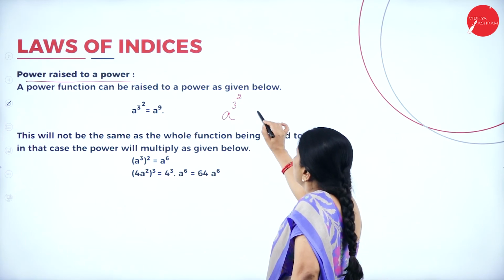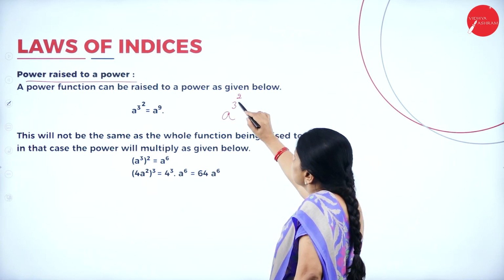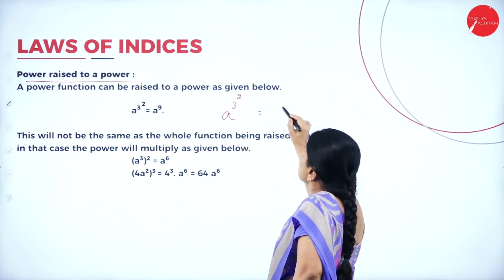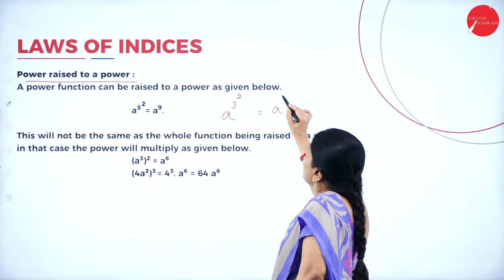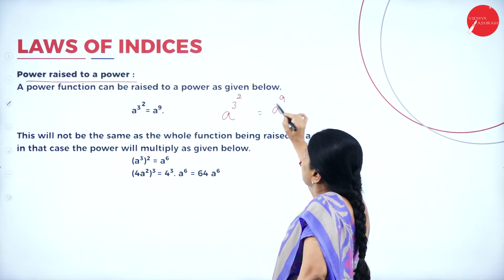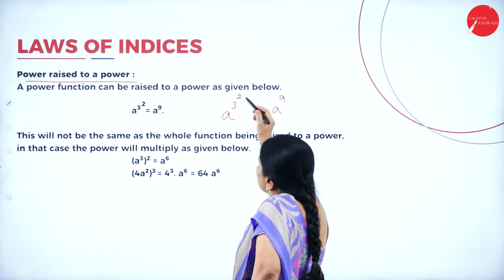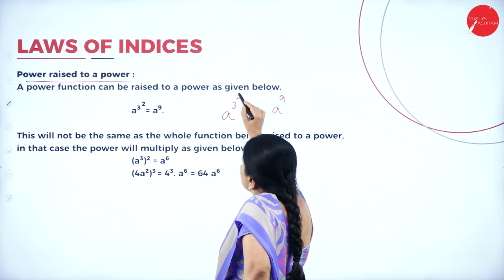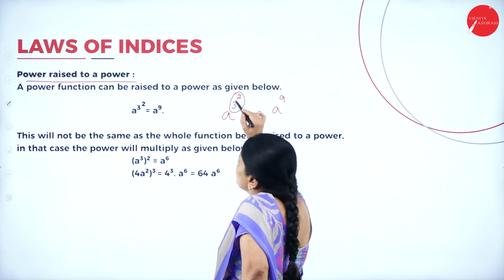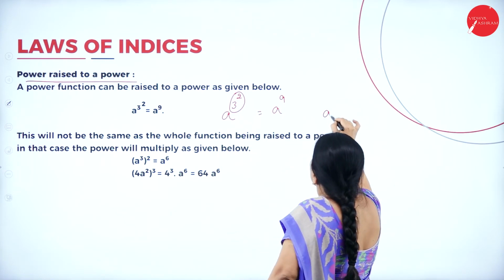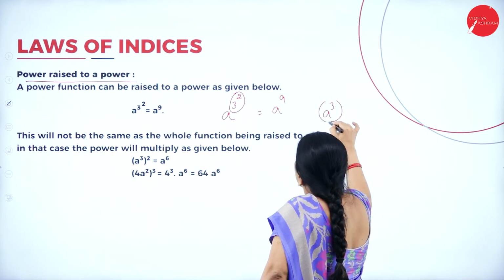If there is no bracket, it means that 3 has to be multiplied 2 times. So, this comes up to a to the power of 9. Why did I get a to the power of 9 here? Because it is 3 squared, so I cannot multiply this 2 into 3. Why can I not multiply? Because there is no bracket here.